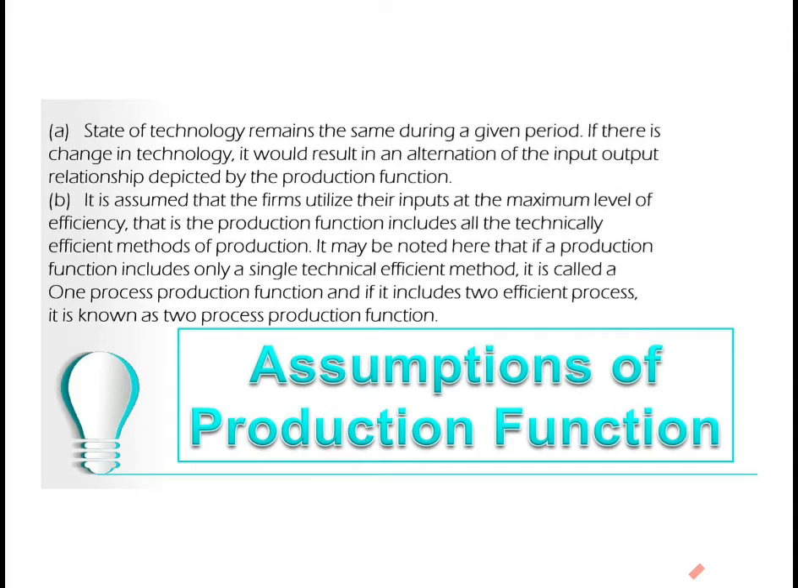That is, the production function includes all the technically efficient methods of production. It may be noted here that if a production function includes only a single technically efficient method, it is called a one process production function, and if it includes two efficient processes, it is known as two process production function.